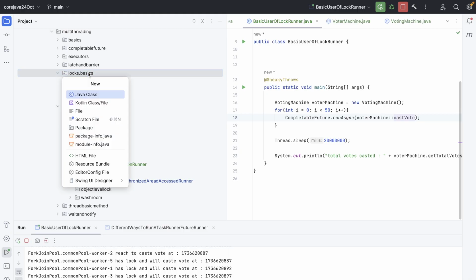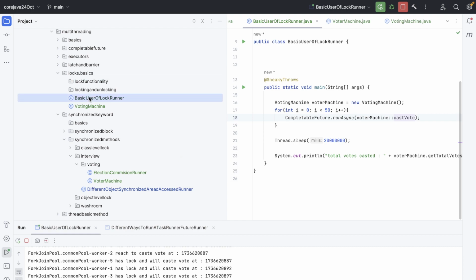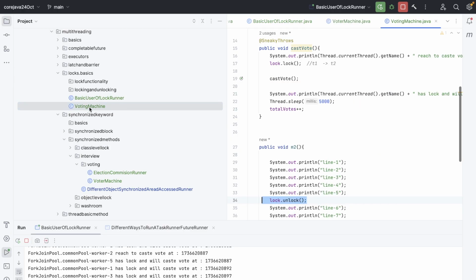Wait for a number of 10 seconds. So create a package, basics lock functionality. So I can move it. Why is it not moving?